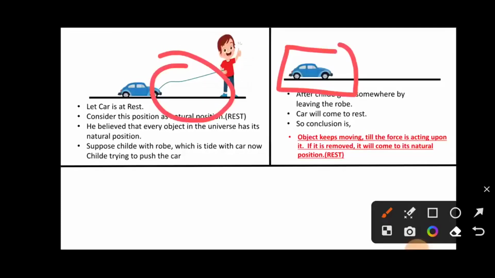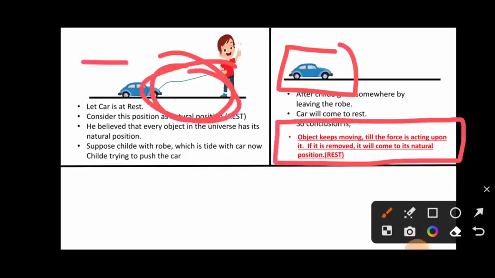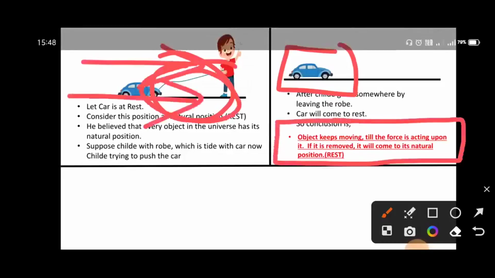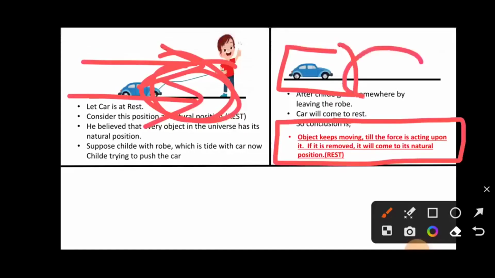So the conclusion is that an object keeps moving as long as a force is acting upon it. If the force is removed, it will come to its natural position. Remember: an object keeps moving till the force is acting upon it. If it is removed, it will come to its natural position.